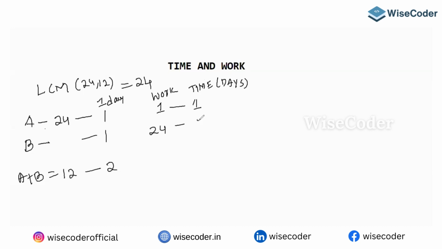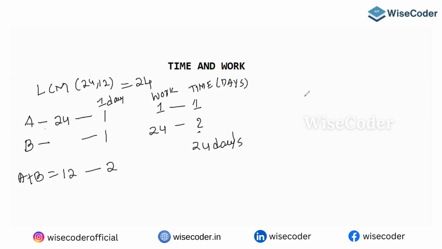To eat 24 chocolates, B will take how many days? 24 days. Is this clear, everybody? This is how we can answer our questions.